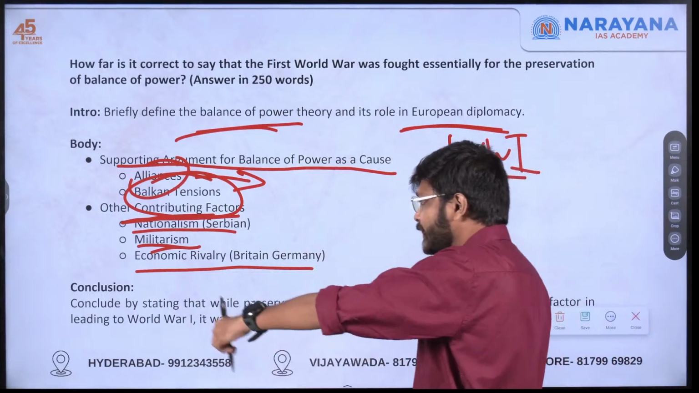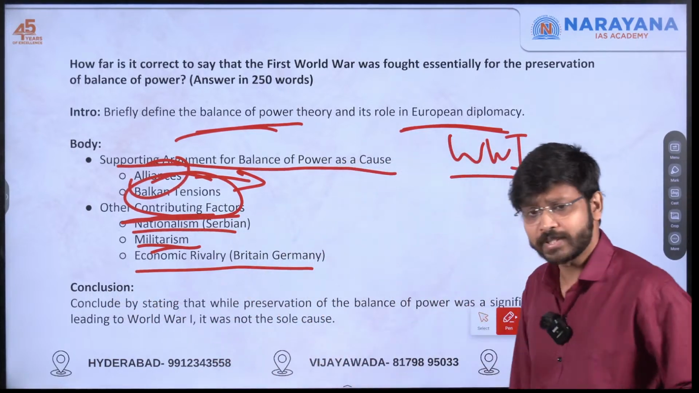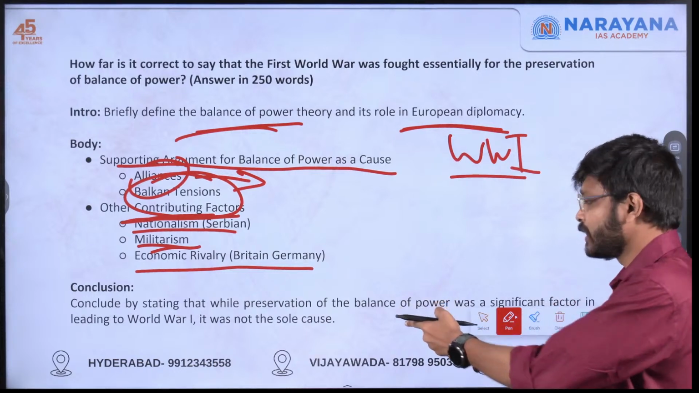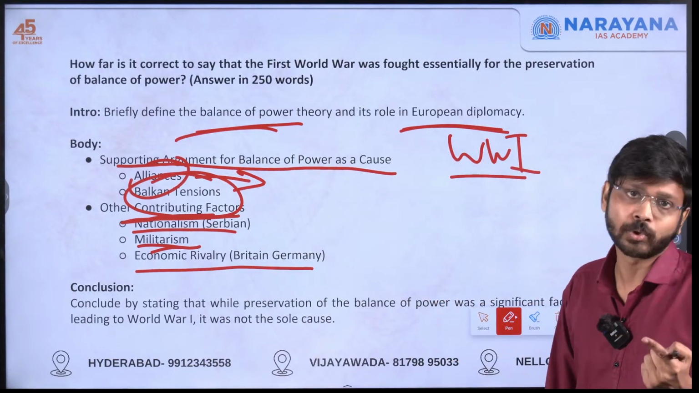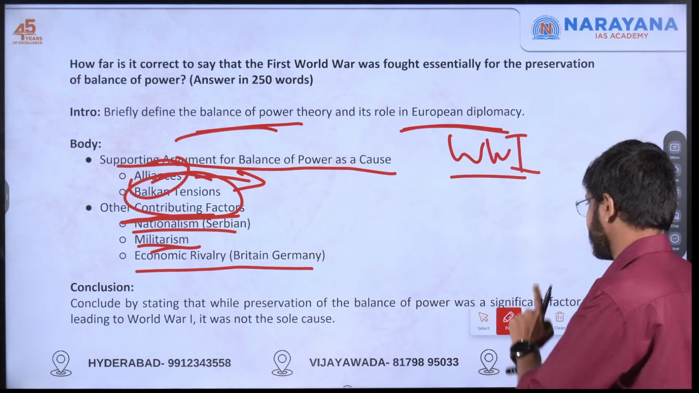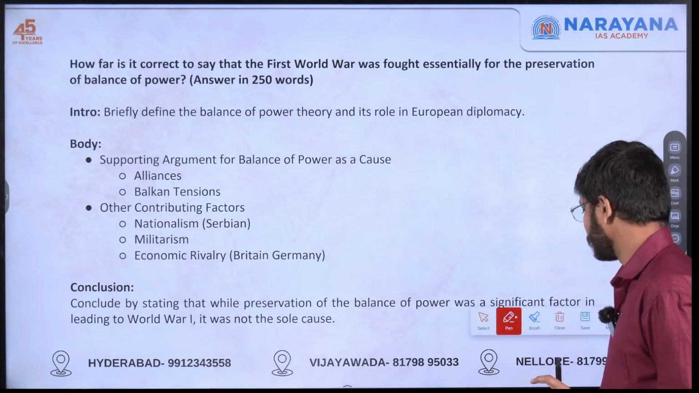So after that, I'll be concluding that it was not just balance of power, and that was not the sole cause. Other factors were also there. That way, I'll be concluding it.